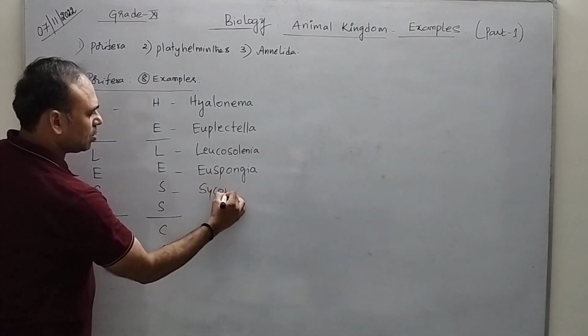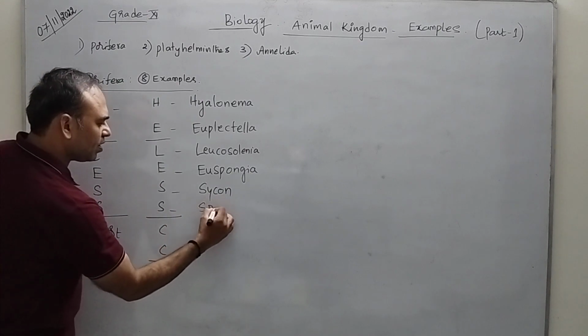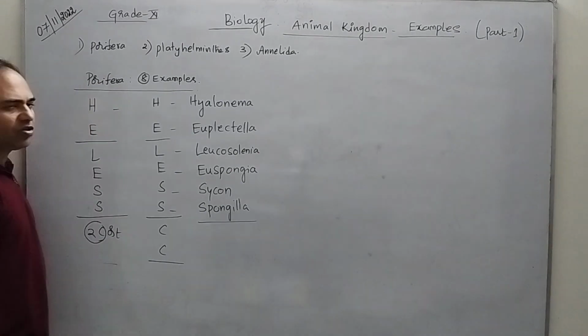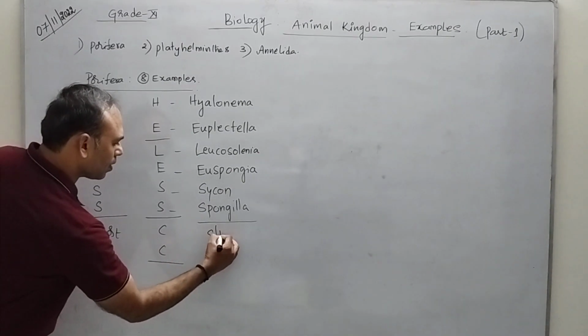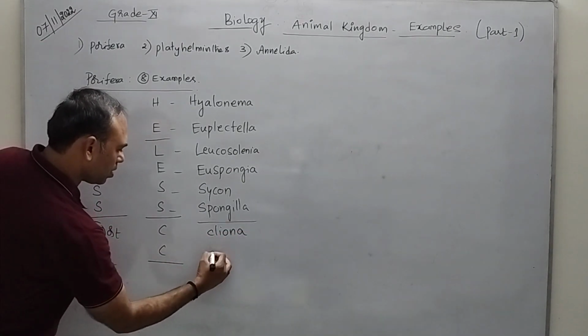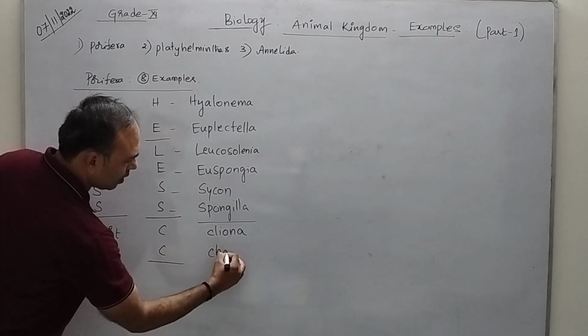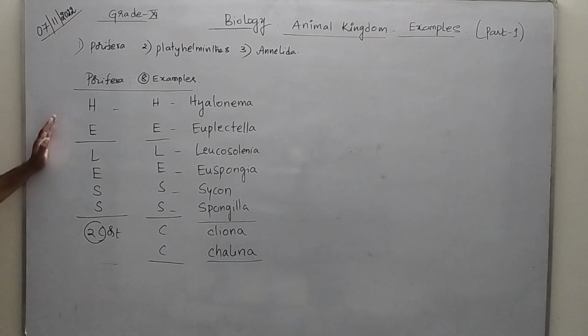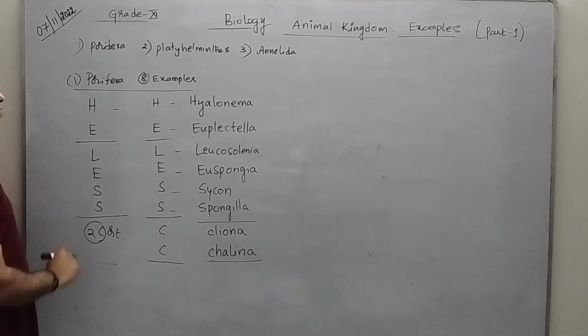S for Sycon. Second one for Spongilla. Now the last two examples, Cliona and Chalina. Using this simple mnemonic he less cost, we can write the 8 examples of first phylum, that